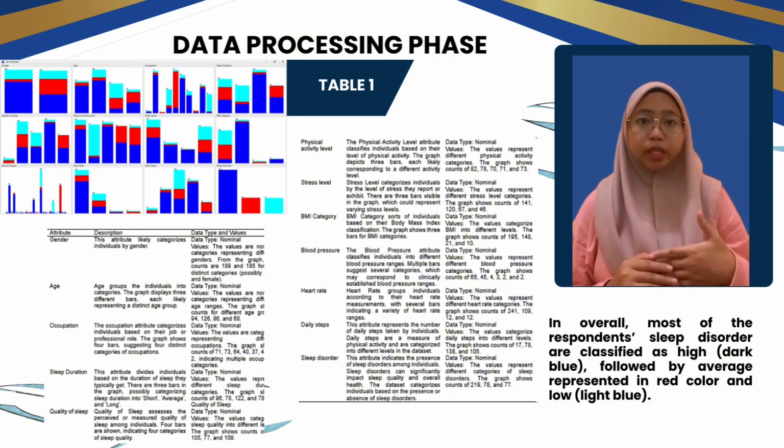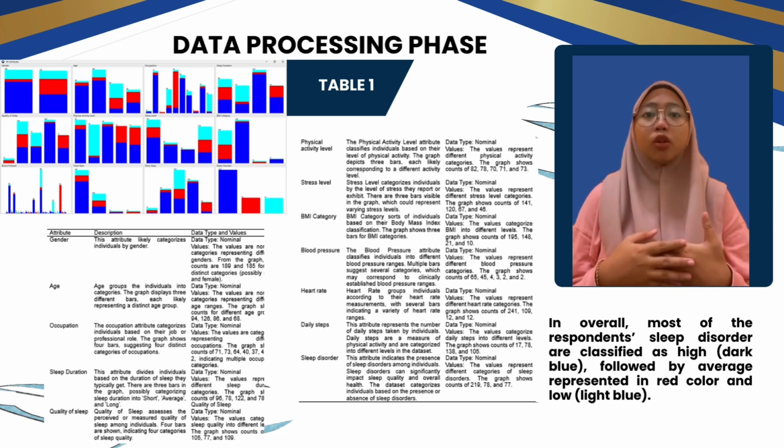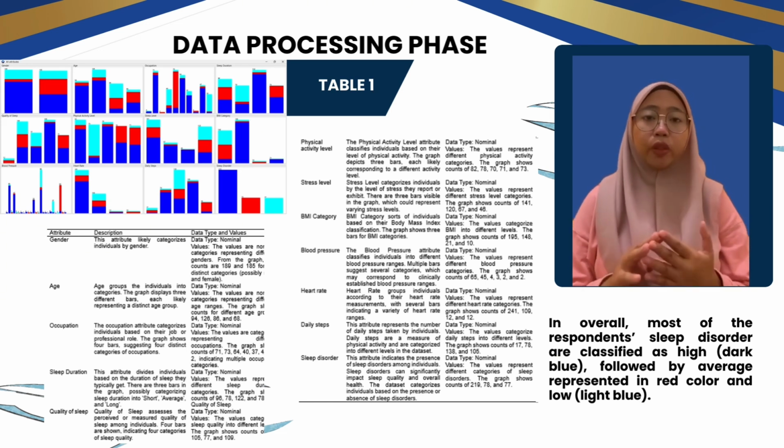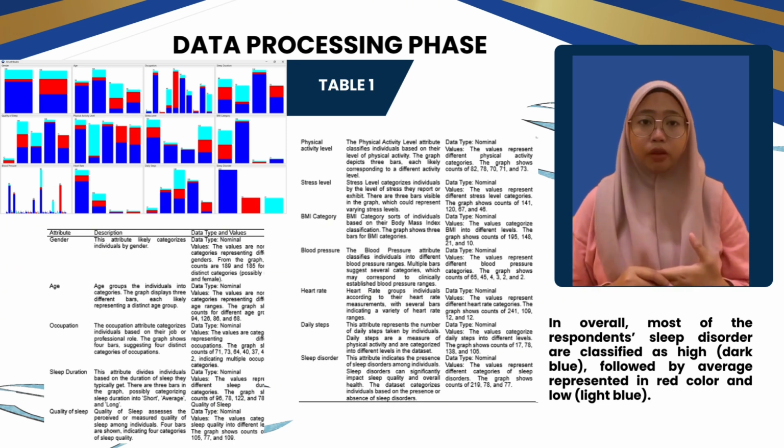Moving on to occupation, this attribute categorizes individuals based on their job or professional role. It is nominal and includes several categories with counts of 71, 73, 64, 40, 37, 4, and 2. This indicates a diverse range of occupations among the participants. Also, some categories have significantly fewer individuals.